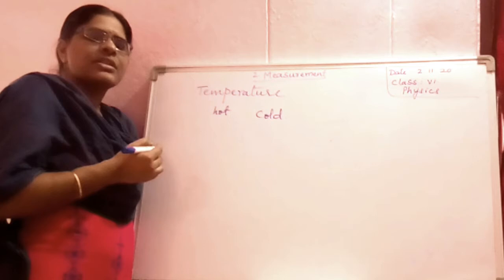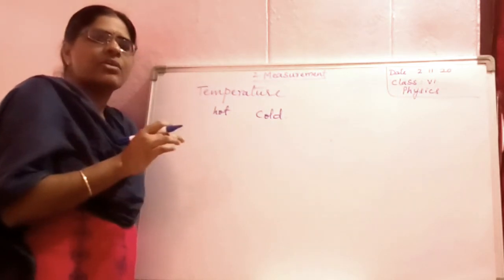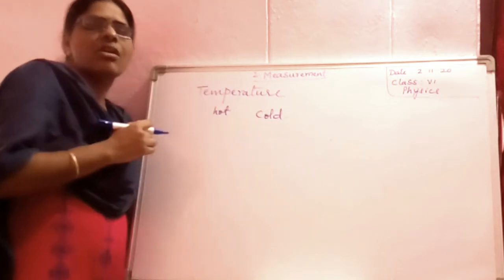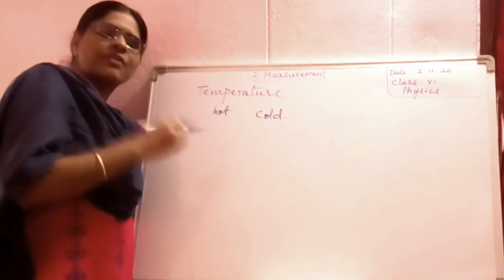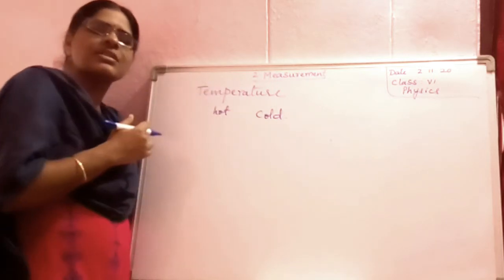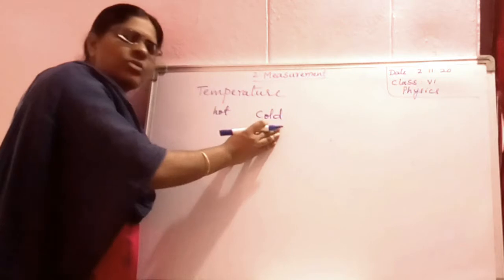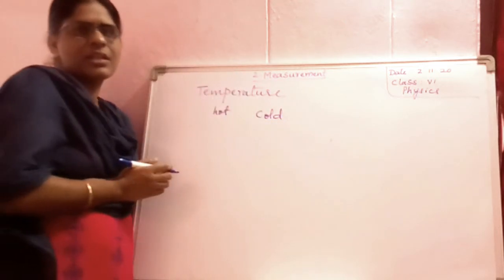That means temperature is a measure. For hot objects, will the temperature be more or less? It will be more. For colder bodies, the temperature will be less.